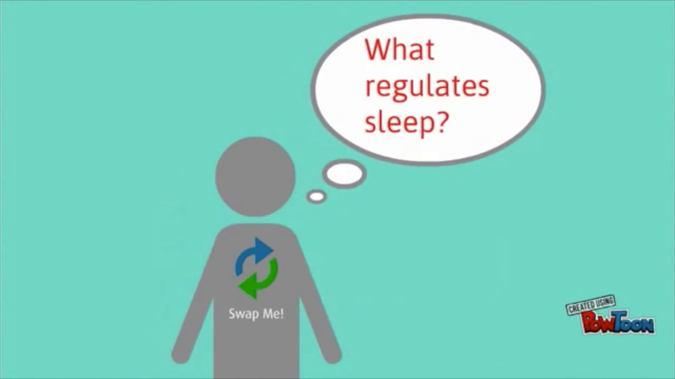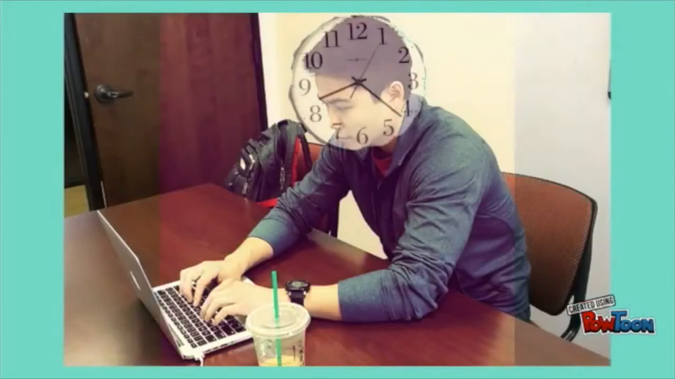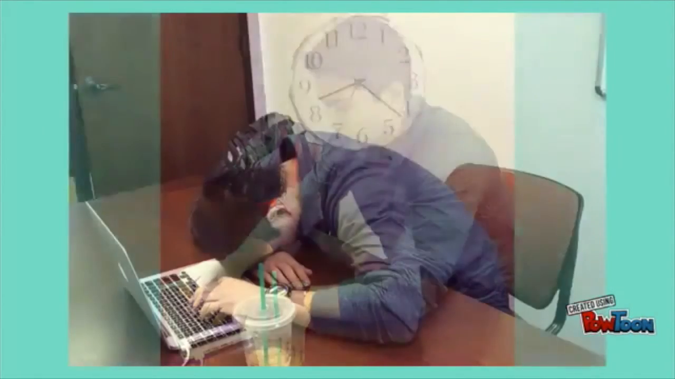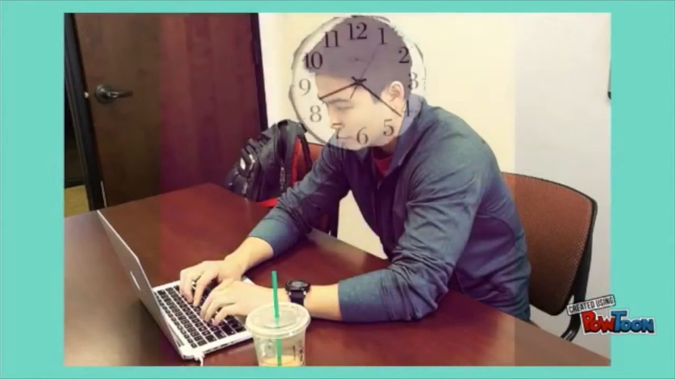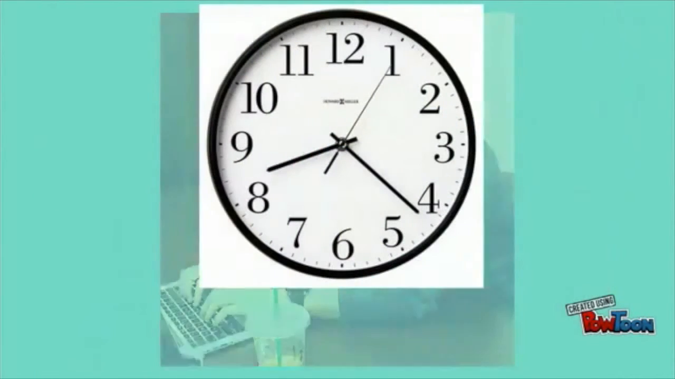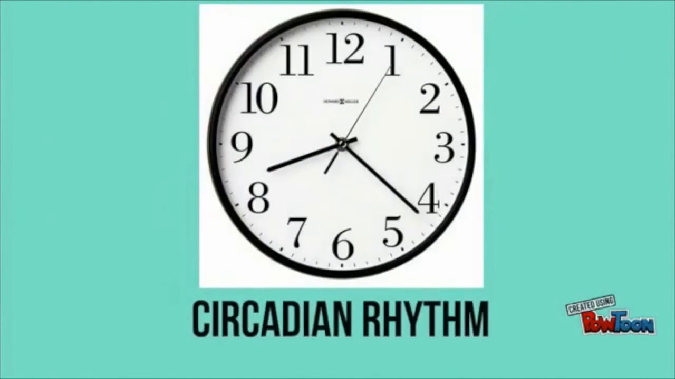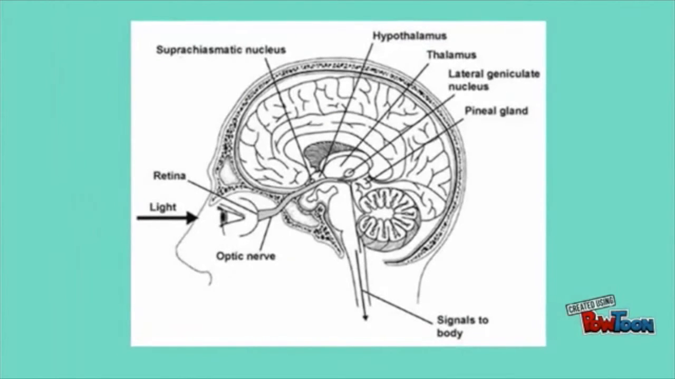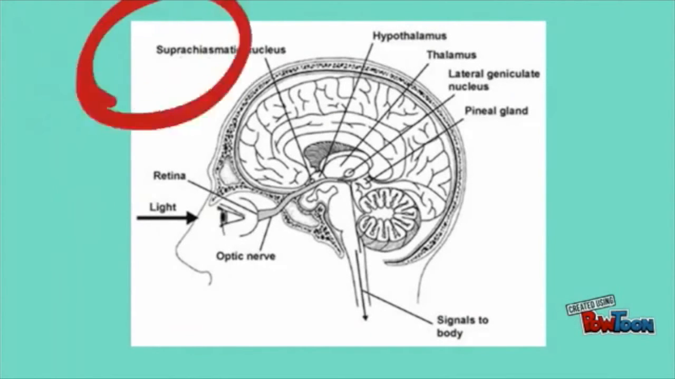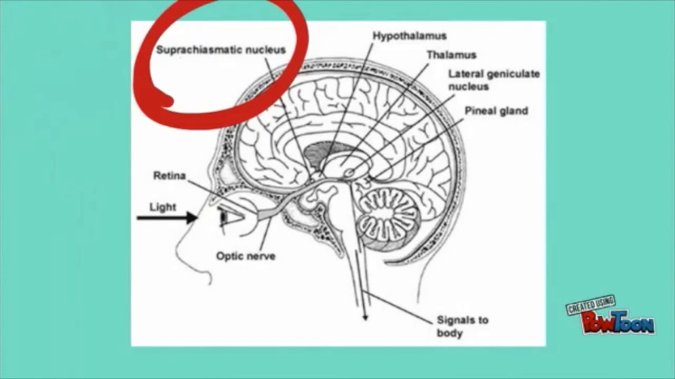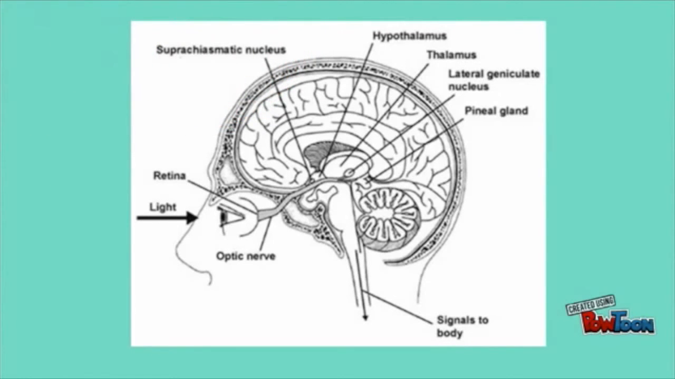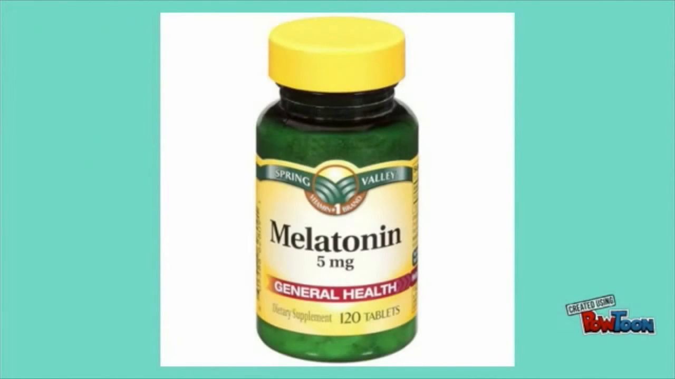Well, that's just dandy, but what regulates sleep? Well, your body has an internal clock designed to regulate feelings of sleepiness and wakefulness over a 24-hour period. This biological clock is known as your circadian rhythm. Your circadian rhythm is controlled by an area in the hypothalamus known as the suprachiasmatic nucleus, which causes the pineal gland to secrete the hormone known as melatonin.